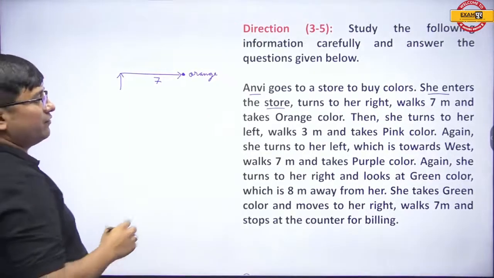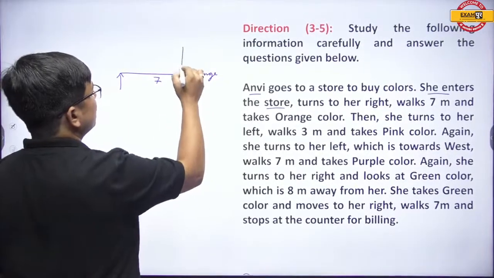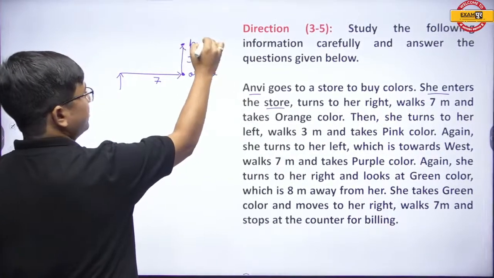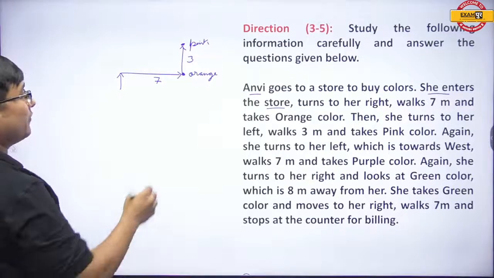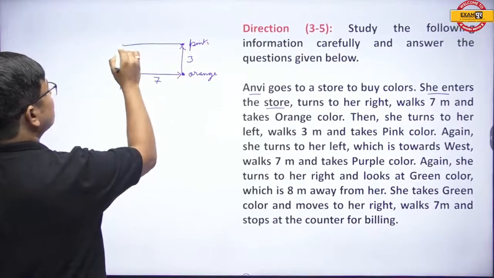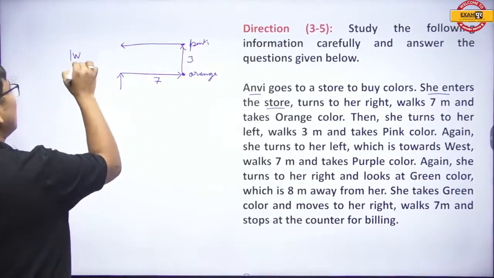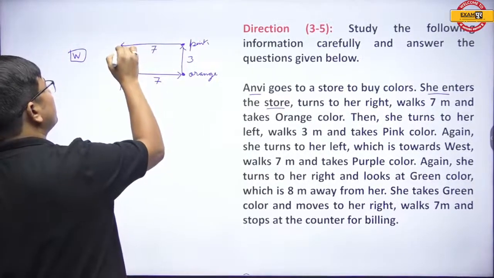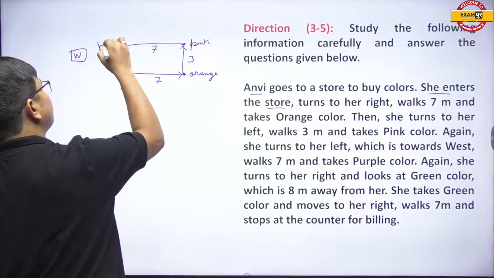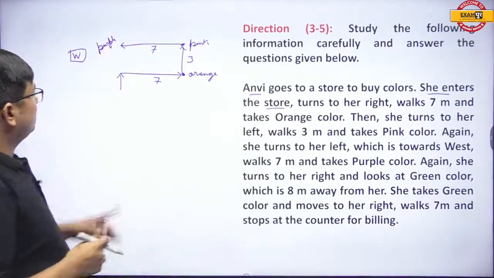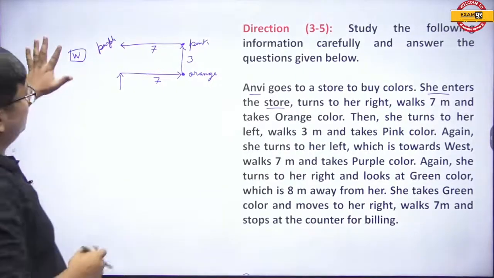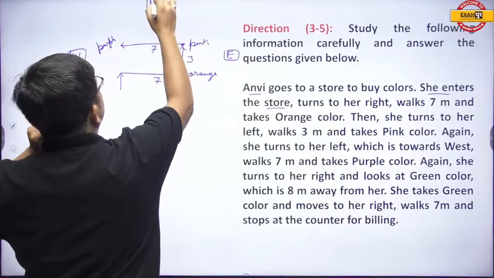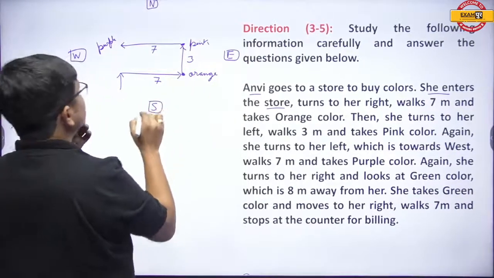Then she turns to her left, walks 3 meters and takes the pink color. Again she turns to her left, which is towards west, and walks 7 meters and takes the purple color. But now we have got that this is west. If this is west, obviously this is east, then this is north, and over here is the south.